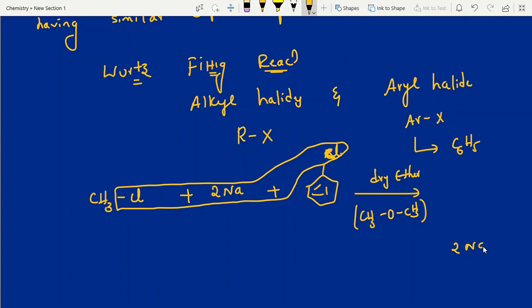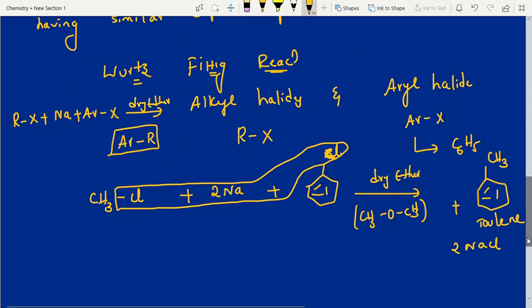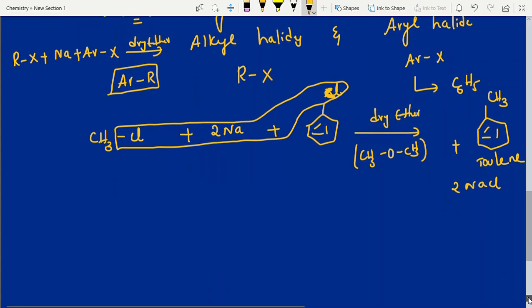Now that's it. Byproduct is 2NaCl. Main product is aryl, this is your CH3. If you write the general reaction, RX plus sodium metal plus ArX in dry ether condition. So then what you will get? ArR. That's it. What is ArR? I have written, one is methyl group, one is aryl group, that is phenyl group. Toluene. This is toluene. Clear, students? That's it. This is also one of the frequently asked named reactions in haloalkanes and haloarenes.